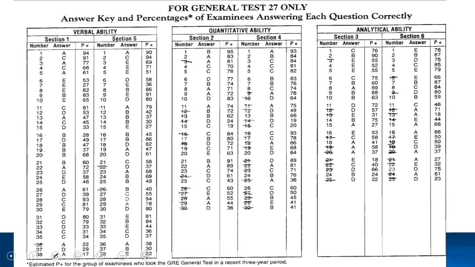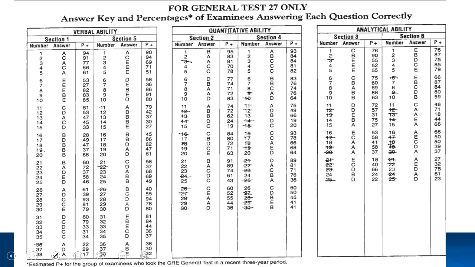Now, one thing. This has been taken from the Big Book. This is one of the reasons I strongly recommend the Big Book: if you look at the middle column of quantitative ability, it has 2 sections, section 2 and section 4. Every book would tell you what the right answer is. So let's say question number 10 in section 2 has the answer D. But next to D it is written 83 percentile, which means 83% of the people got this question right.